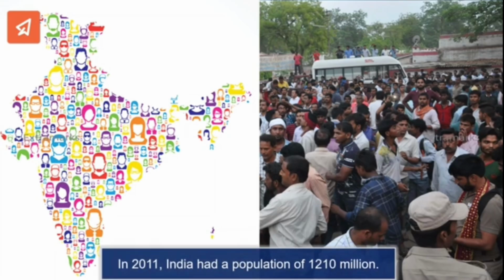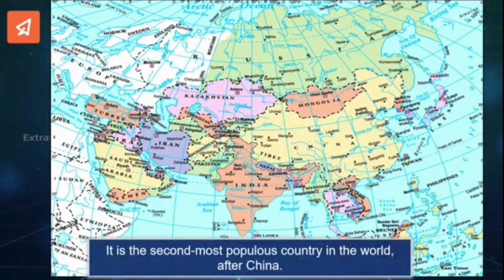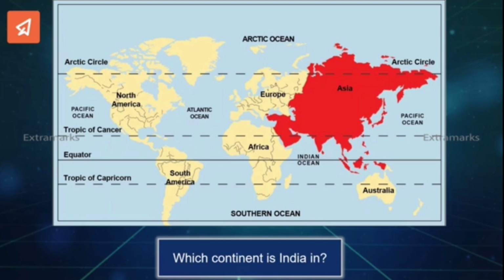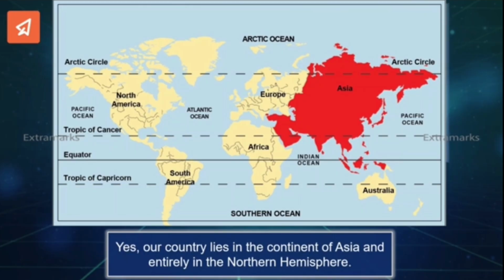In 2011, India had a population of 1,210 million. In 2020, the estimated total population of India amounted to approximately 1.38 billion people. It is the second most populous country in the world after China. Now let us know about the locational setting of India. Which continent is India in? Yes, our country lies in the continent of Asia and entirely in the northern hemisphere.